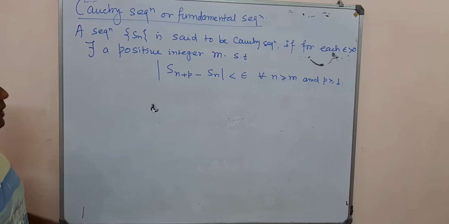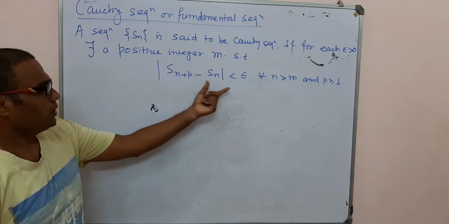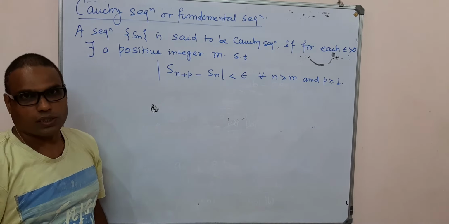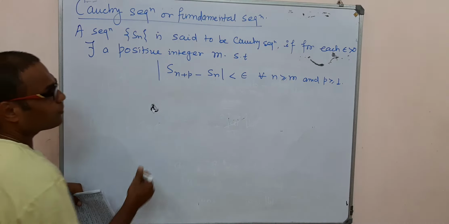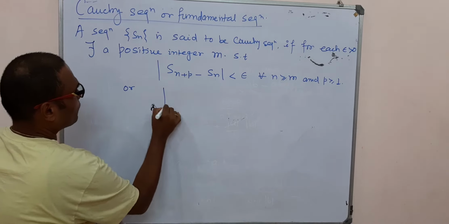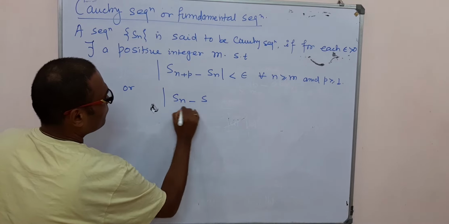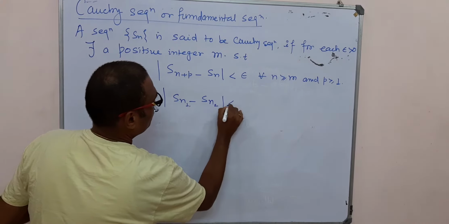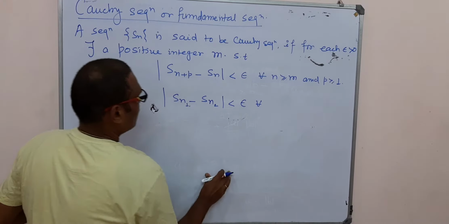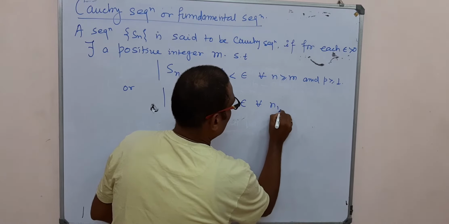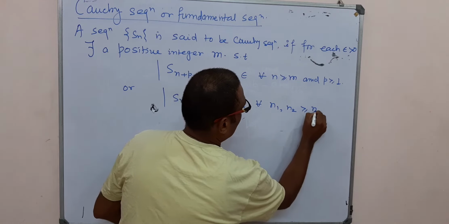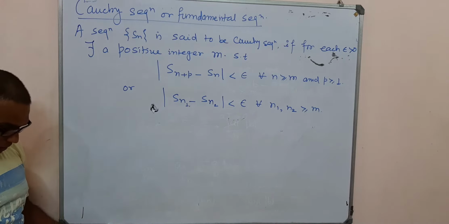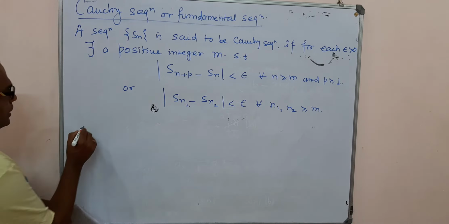That is, if the difference between these two terms is strictly less than epsilon, then Sn is said to be a Cauchy sequence. In other words, you can write that mod of Sn1 minus Sn2 is less than epsilon for all n1 and n2 greater than or equal to n. Then we say that Sn is a Cauchy sequence. Now we consider an example.